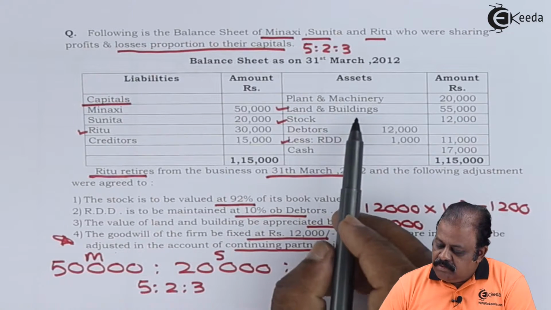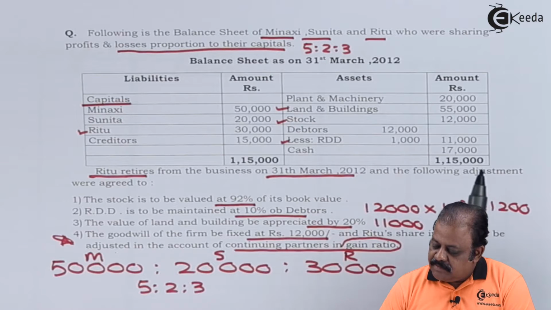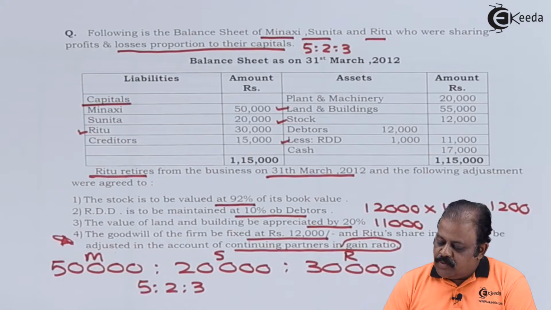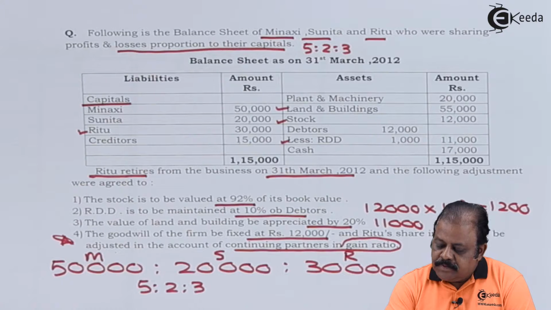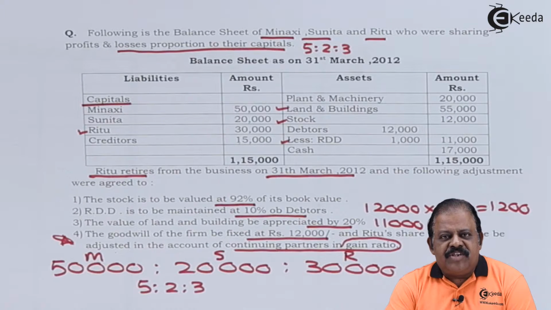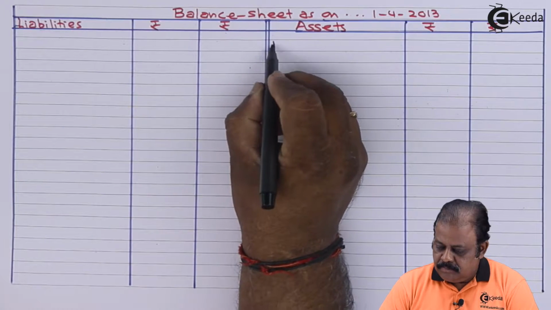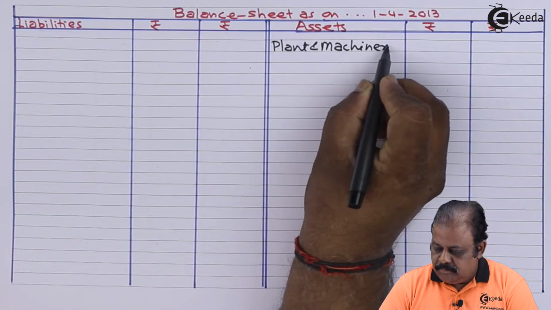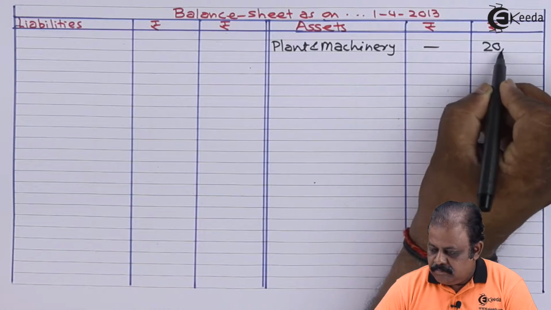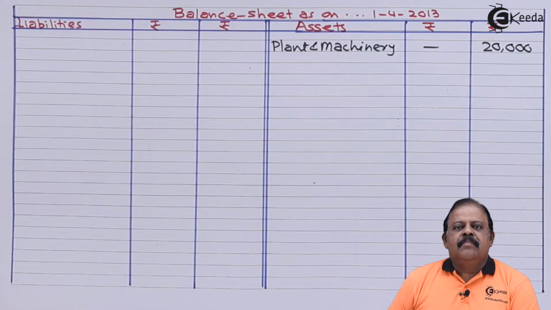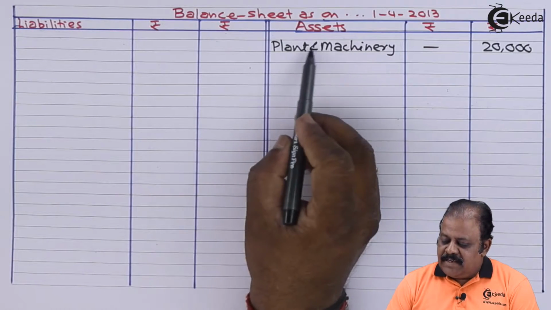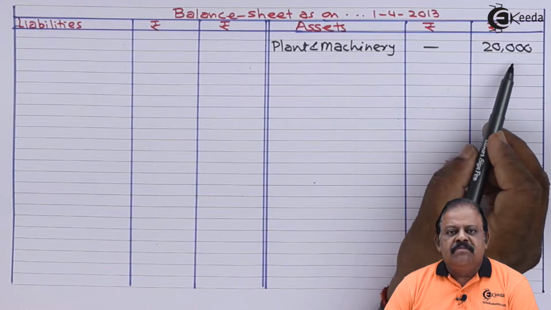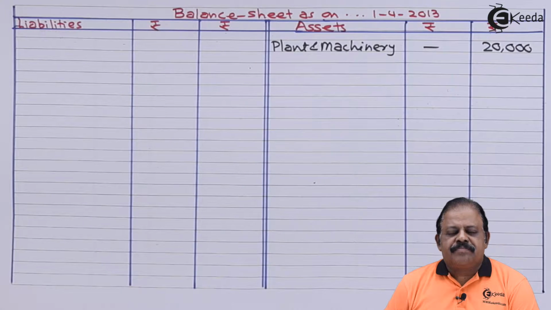Asset side we have plant and machinery. Amount is 20,000. There is no adjustment on plant and machinery, so it will be recorded in new balance sheet on asset side as it is. New balance sheet asset side plant and machinery 20,000.